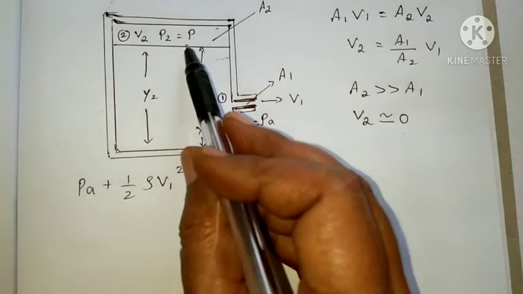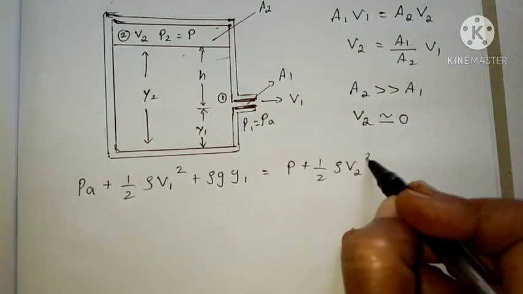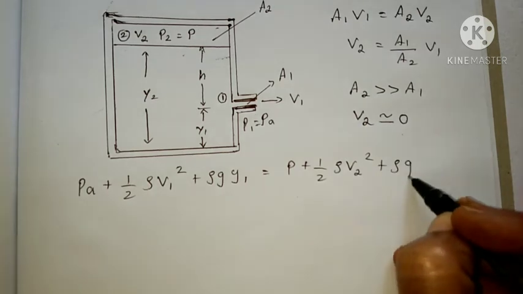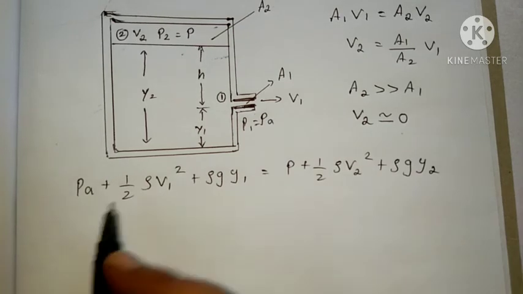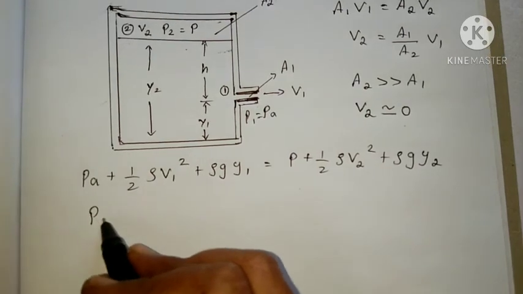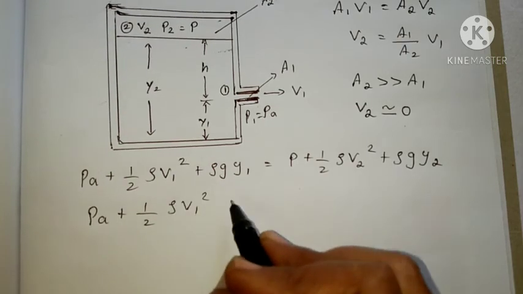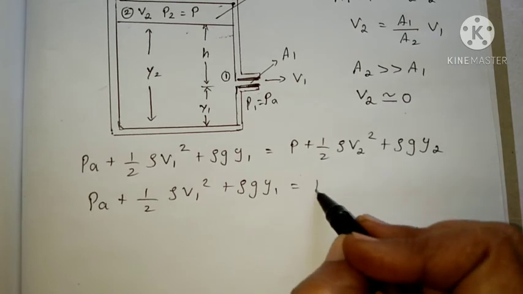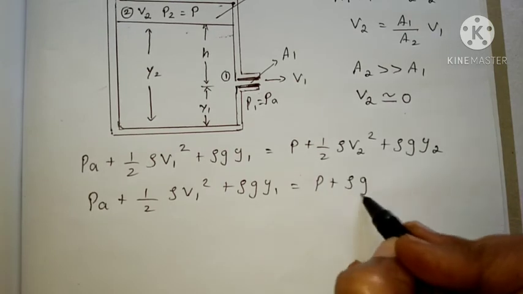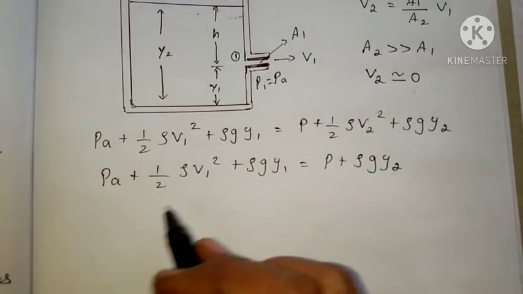Okay, that is the second end: P plus half rho V2 square plus rho G Y2. Here V2 is approximately equal to 0. So once again we can write the equation PA plus half rho V1 square plus rho G Y1 equal to P plus rho G Y2. Clear?